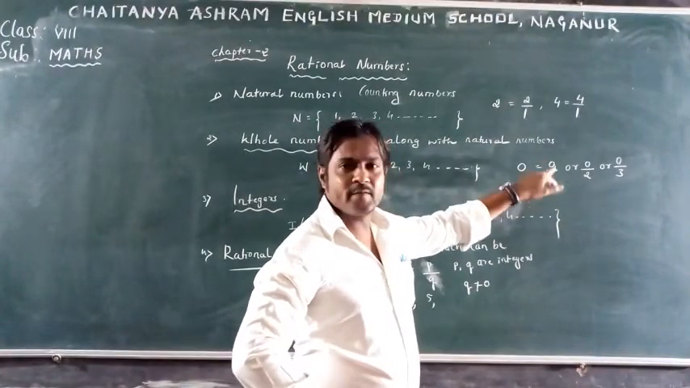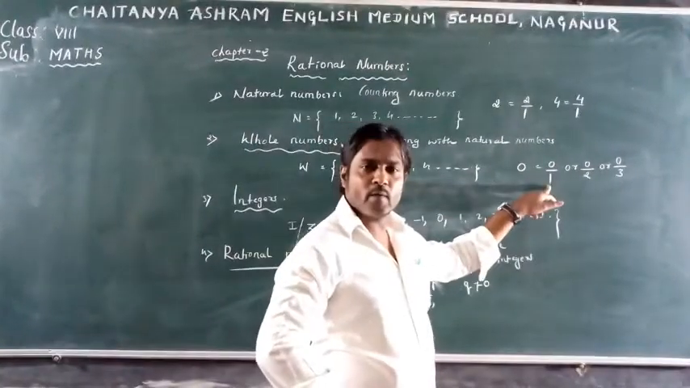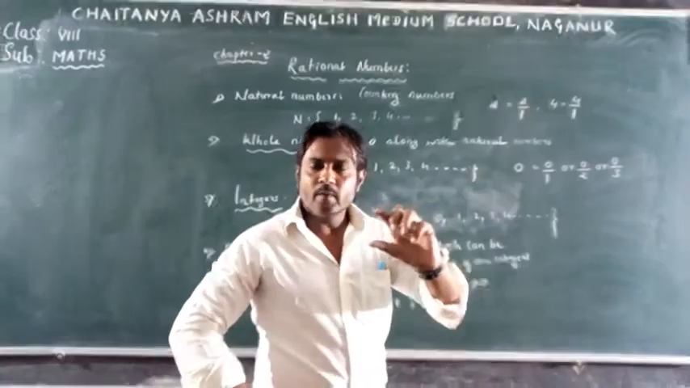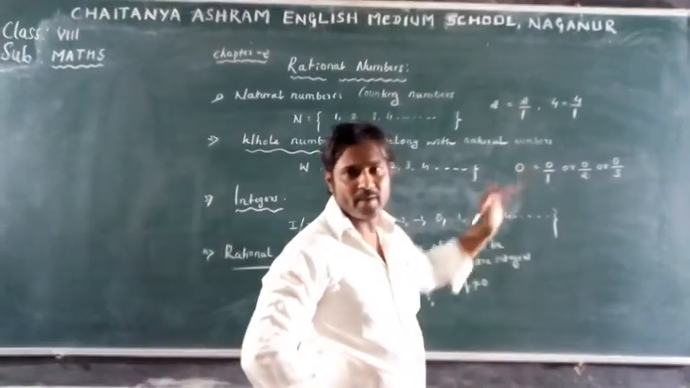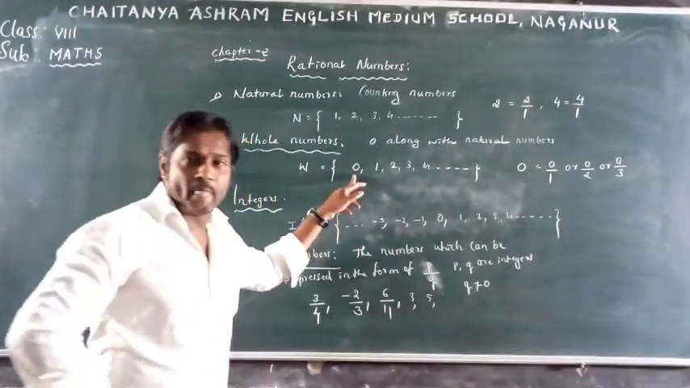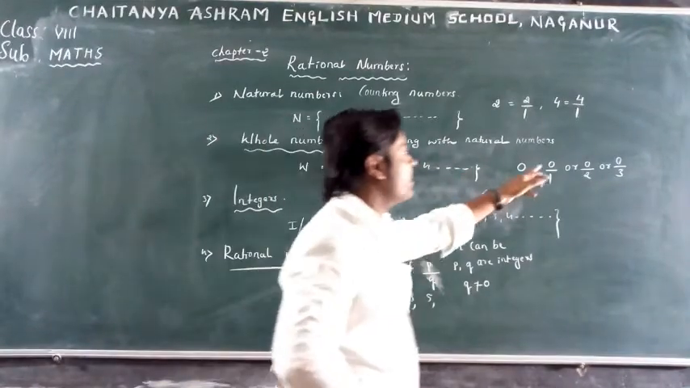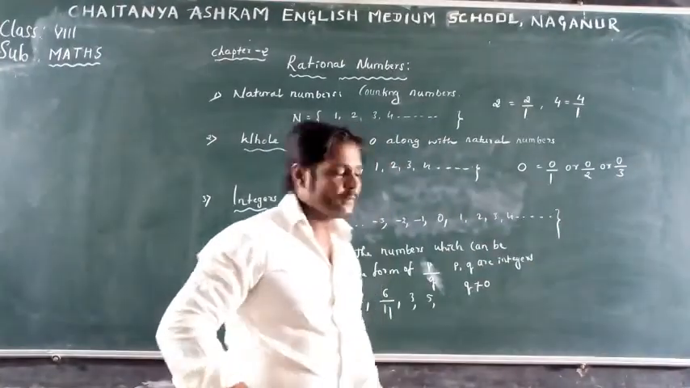With 0 and 1, that is p and q are integers, and q is not equal to 0. Even 0 is also a rational number. Its rational form is 0 divided by 1. So whole number 0 is a rational number because we can express it in the form of p by q, where p and q are integers and q is not equal to 0.